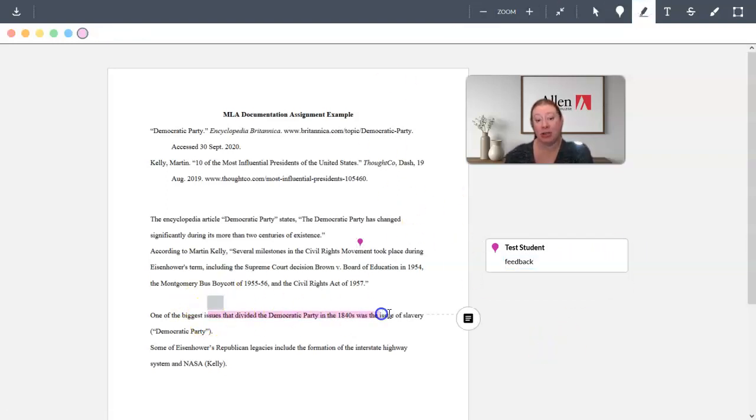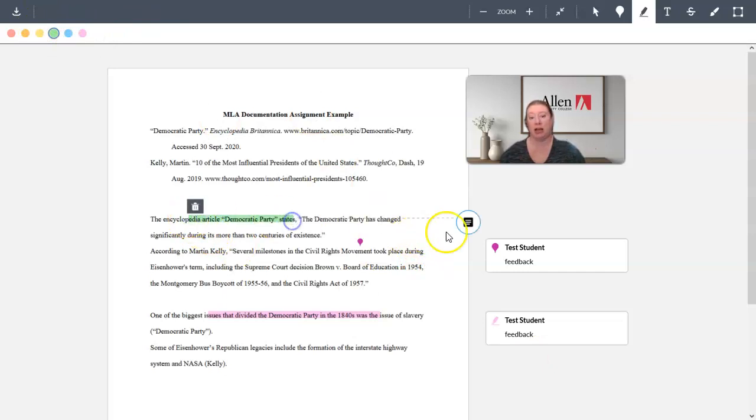Highlighting is also really useful, I think. You can leave feedback that way as well. This is a really good way to look at sentences or sections that maybe have some issues. So sometimes students like to use that highlighter or use different colors because you can change the colors too.